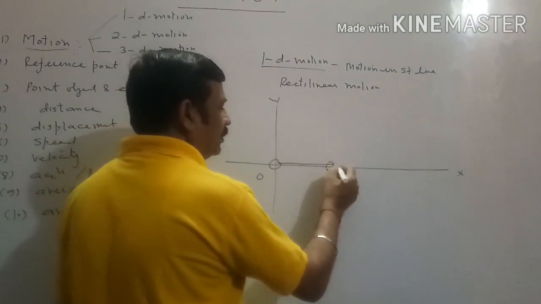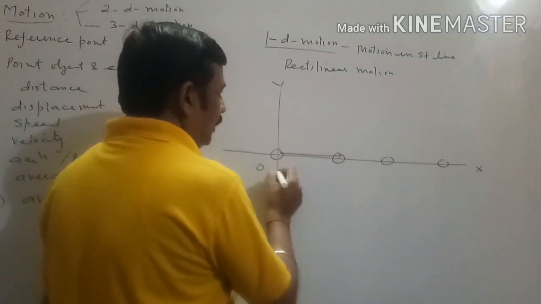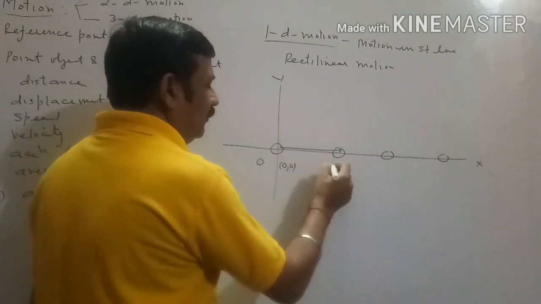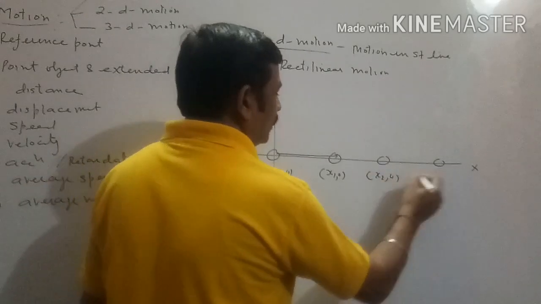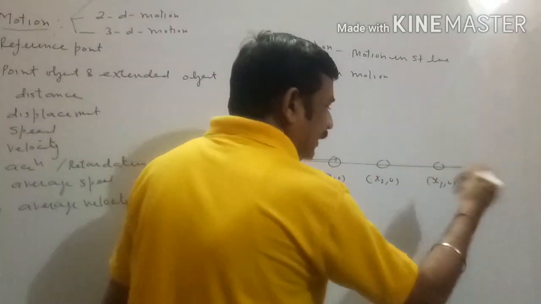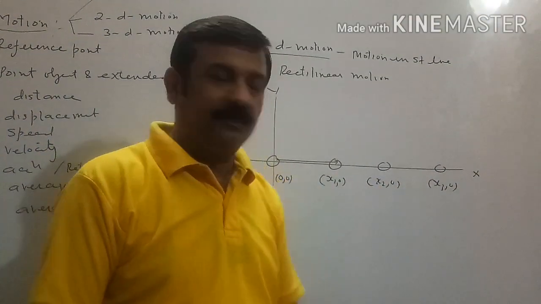As time changes, the position of the body changes only along the x-axis. Here the position coordinates of the body will be 0, 0, here x1, 0, here x2, 0, here x3, 0. We can say that as time is changing, only the x coordinate of the body is changing.